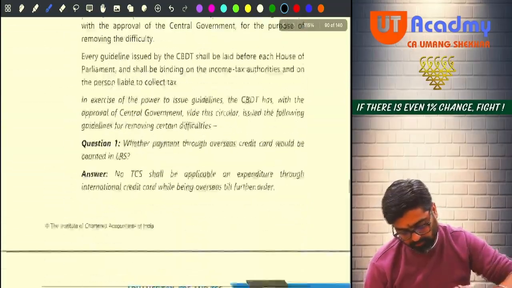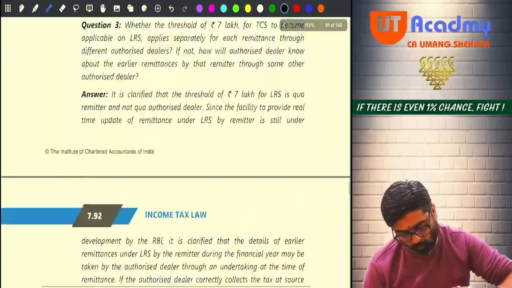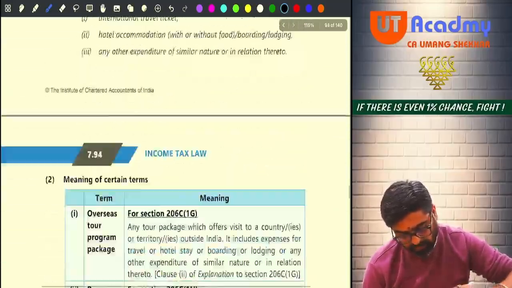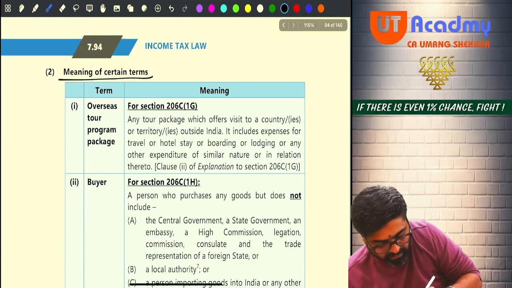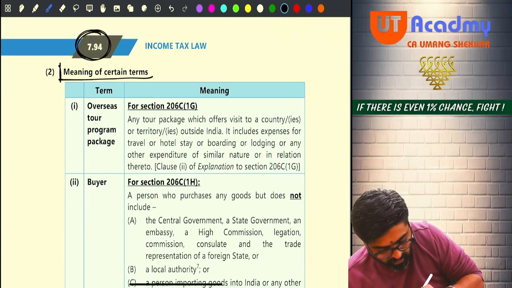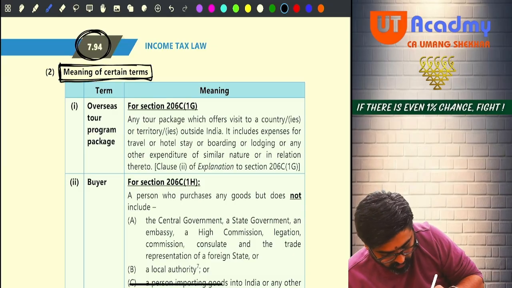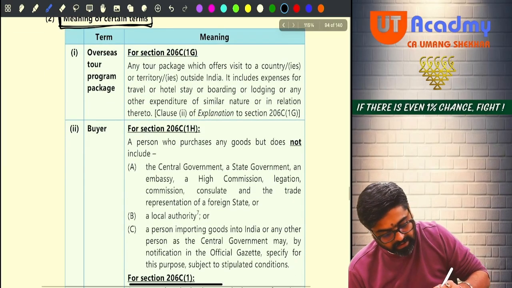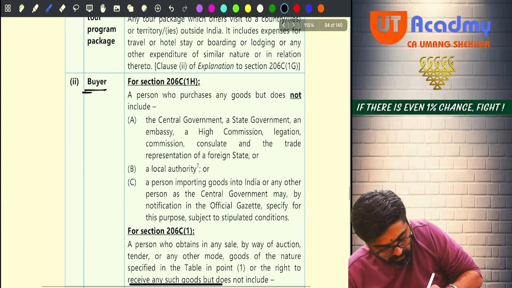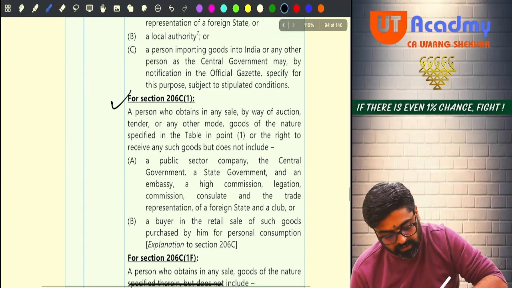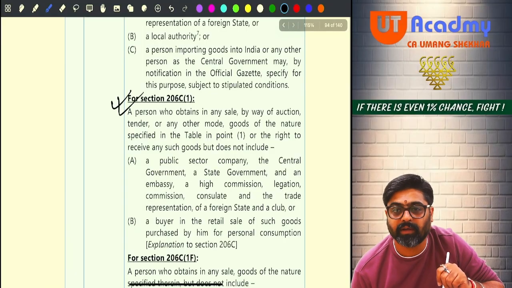So when you come to this part, this table, there is one table given. See, meaning of certain terms. Can you see? On page number 7.94, they are saying who is the buyer in terms of section 206C subsection 1.